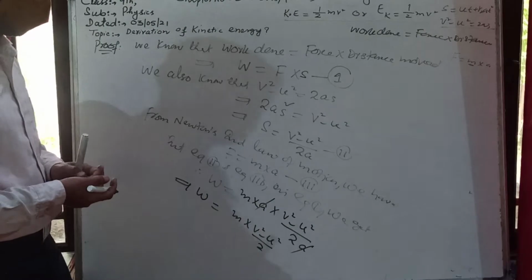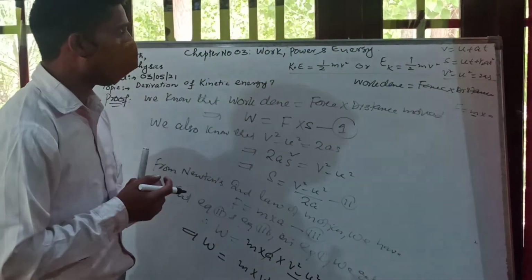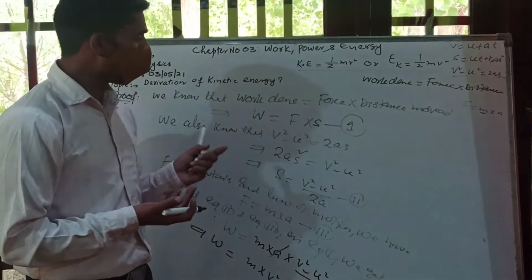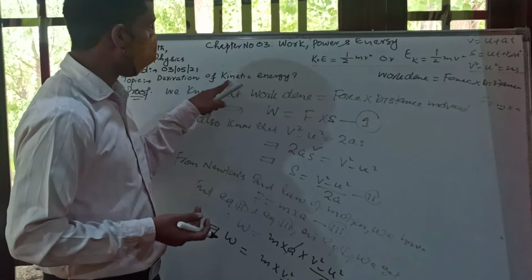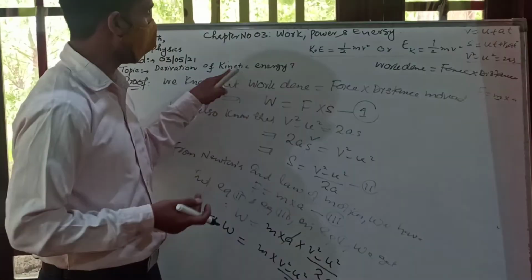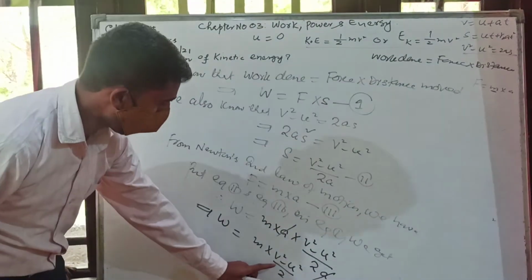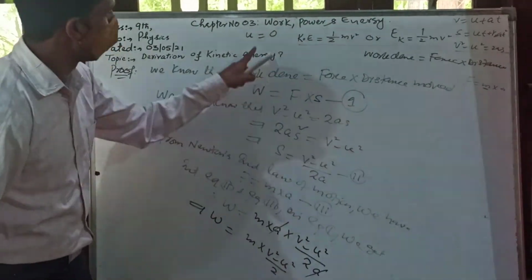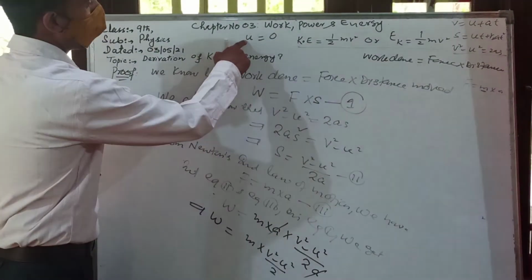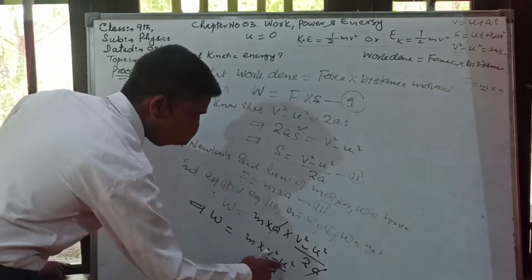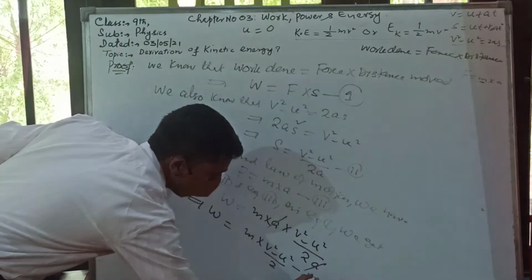Let me tell you one point. When a body is at rest, the energy possessed by the body at rest is known as potential energy. We have nothing to do with the potential energy, but before coming into motion, because we have to derive kinetic energy, at that time the initial velocity is denoted by U, that is equal to 0. So here instead of U, we can write 0 because the body is at rest. Whenever the body is at rest, initial velocity U is equal to 0. So instead of this U, we use 0. We will name it equation number 4.